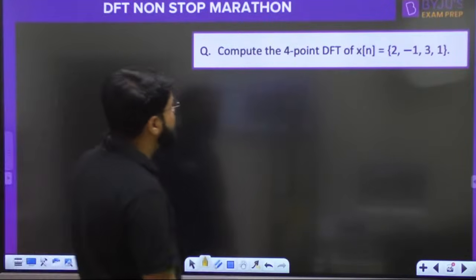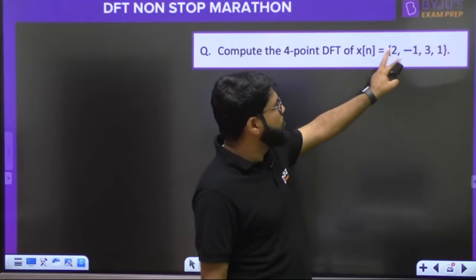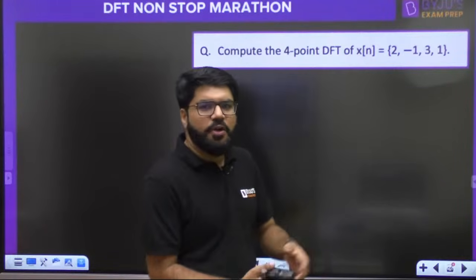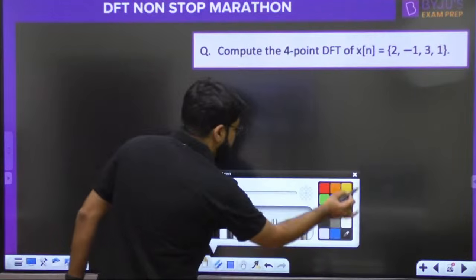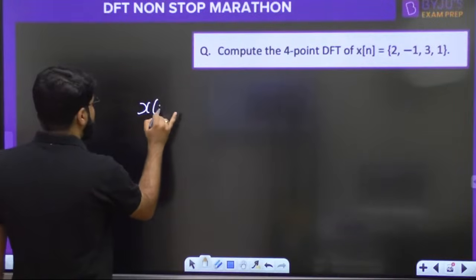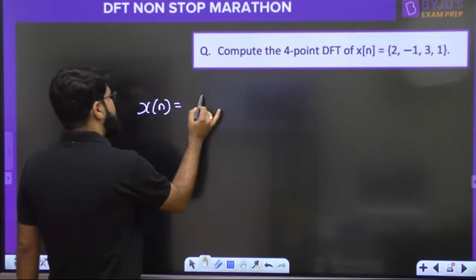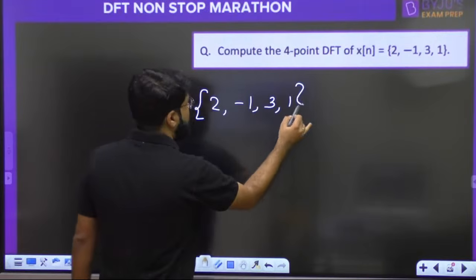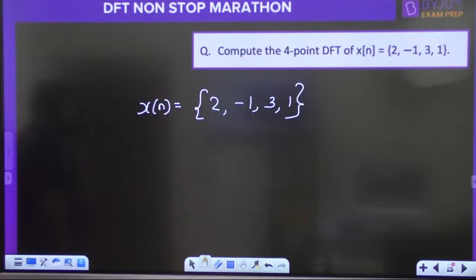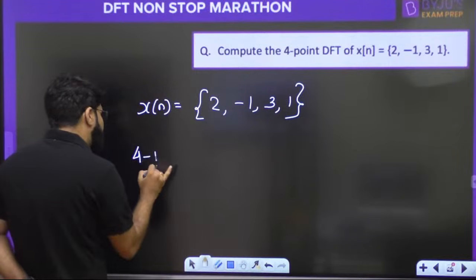What is the 4-point DFT of this 4-point signal 2, minus 1, 3 and 1? Of course, if not specified, the first sample is at origin. So we have a 4-point signal x of n, which is equal to 2, minus 1, 3 and 1. So what should be the 4-point DFT of this?